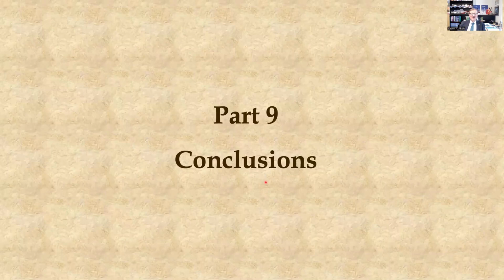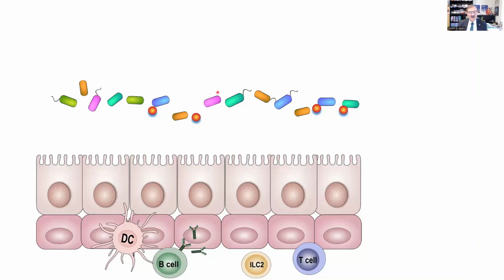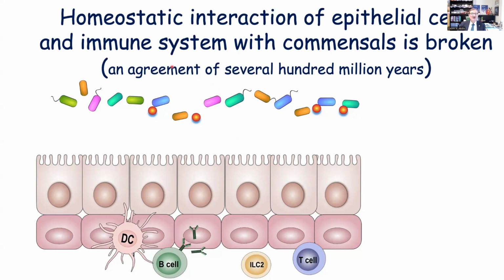Part 9, Conclusions. This is an interesting slide, which is quite philosophic, because it's showing that the homeostatic interaction of epithelial cells and immune system with commensals is broken. We are carrying about 1 kilo of commensal bacteria in our body.